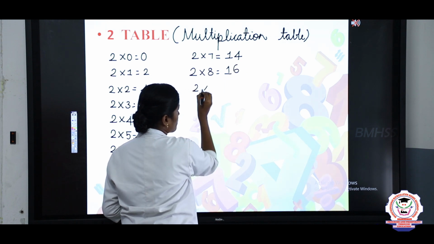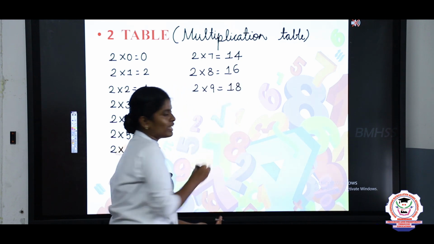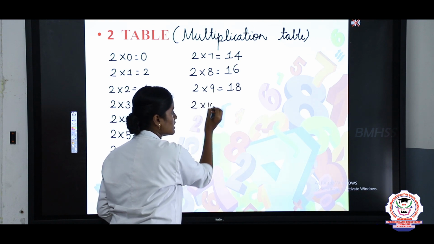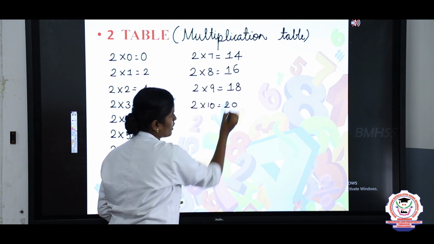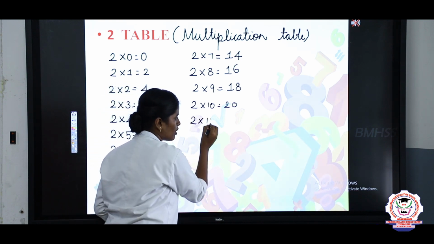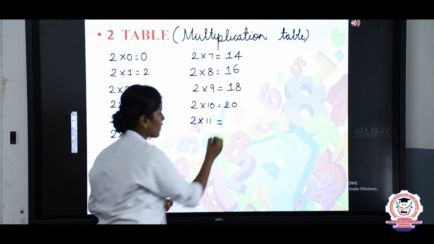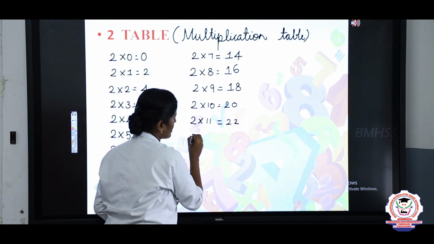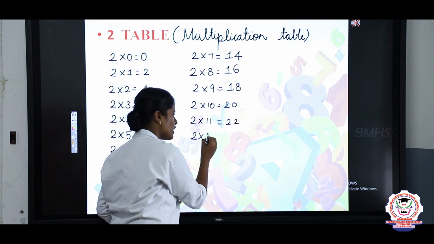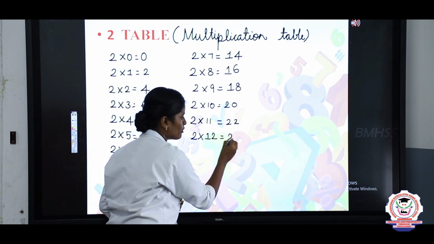Next take 2 times 9. So the answer is 18. And finally 2 times 10. So 2 times 10, the answer is 20. Next we will take 2 elevens are. What is the answer? 2 elevens are 22. Next take 2 twelves are. So 2 times 12, the answer is 24.